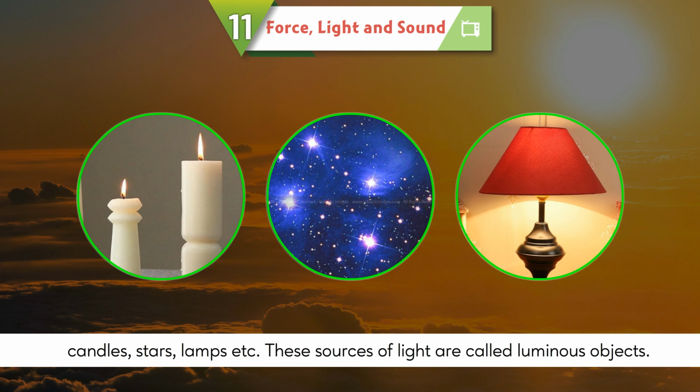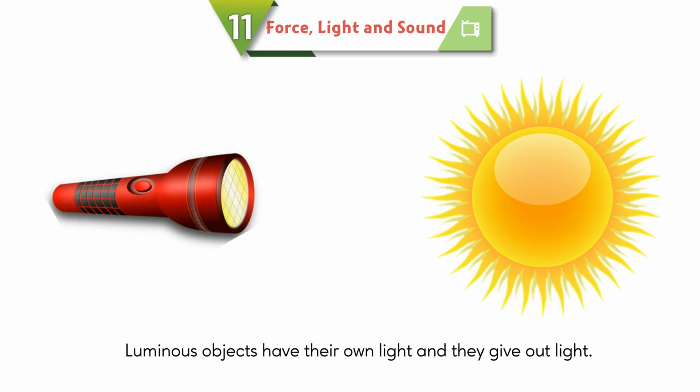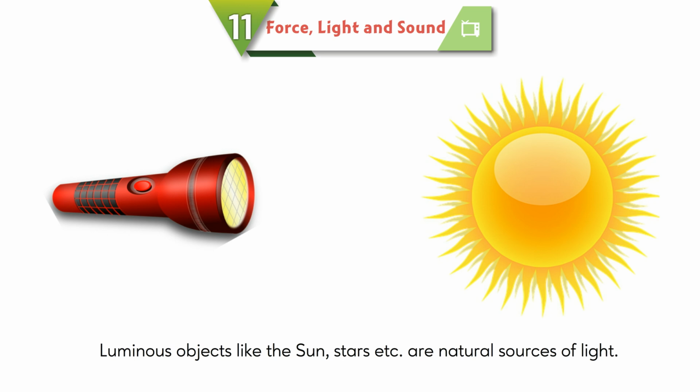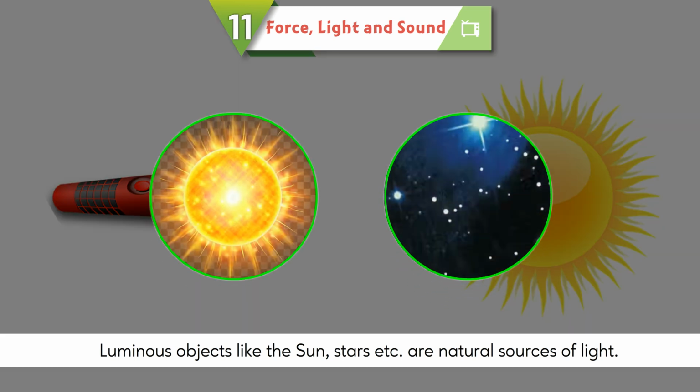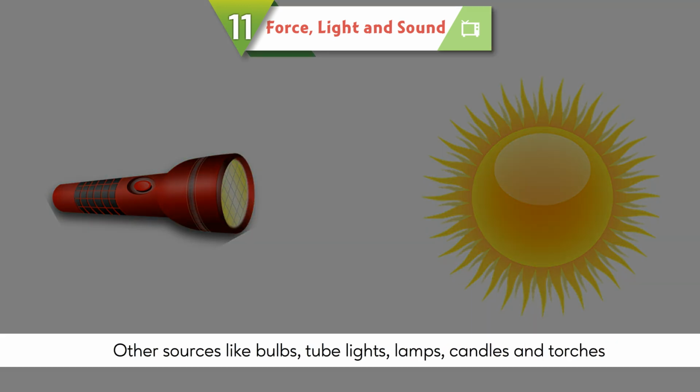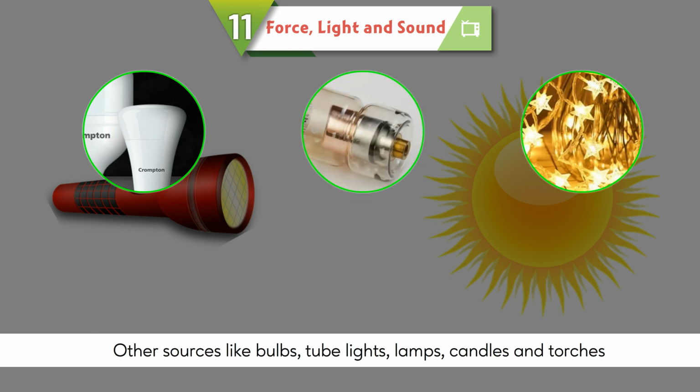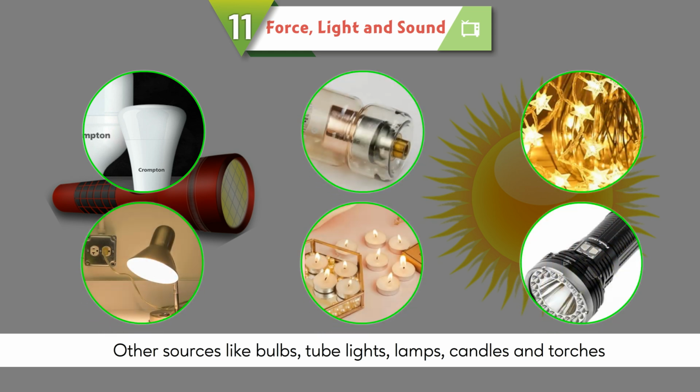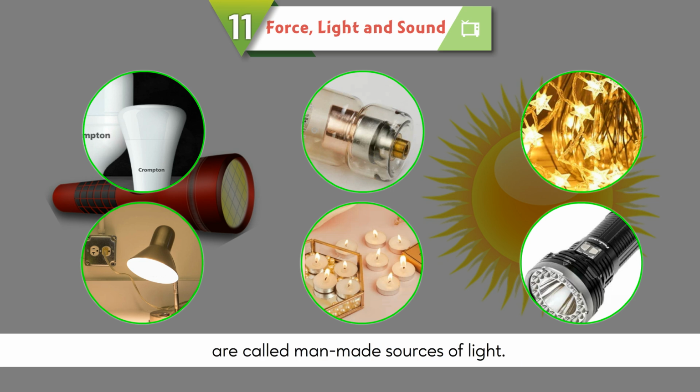These sources of light are called luminous objects. Luminous objects have their own light and they give out light. Luminous objects like the sun, stars, etc. are natural sources of light. Other sources like bulbs, tube lights, lamps, candles, and torches are called man-made sources of light.